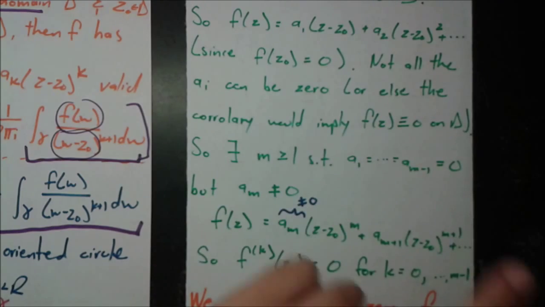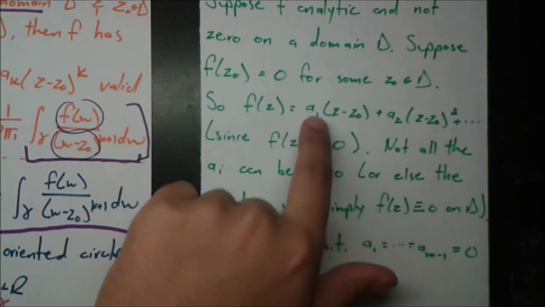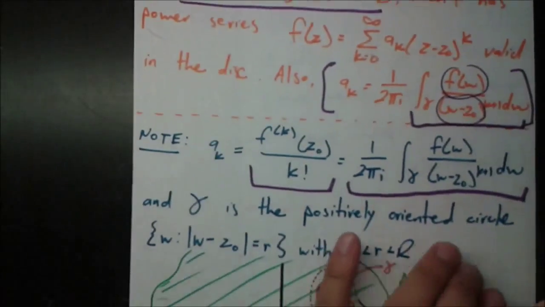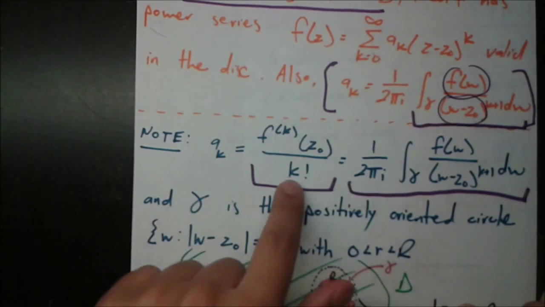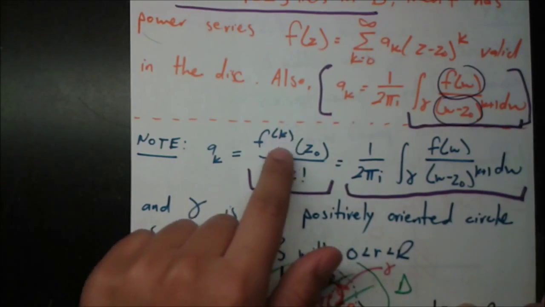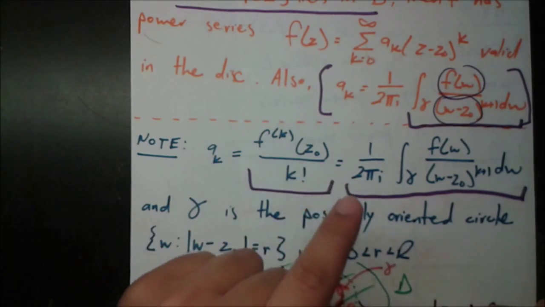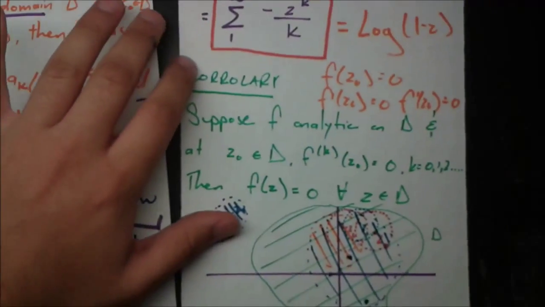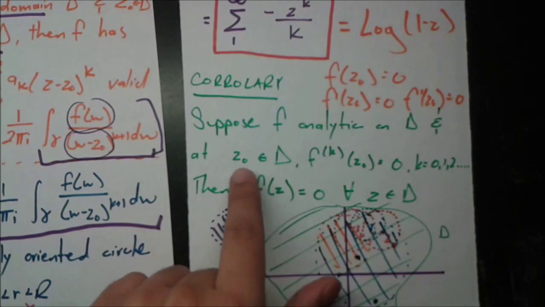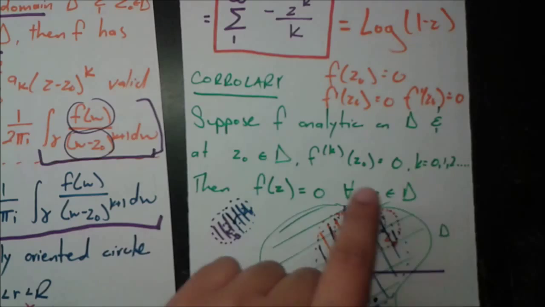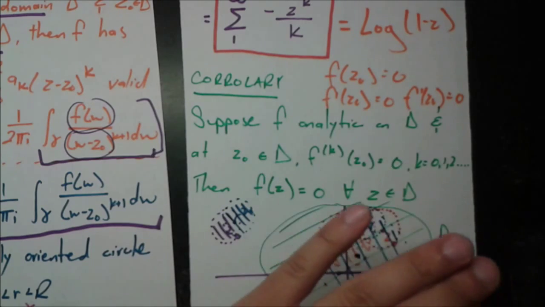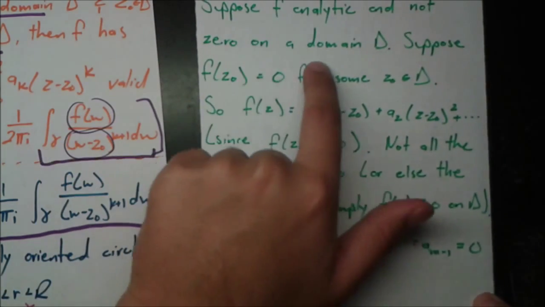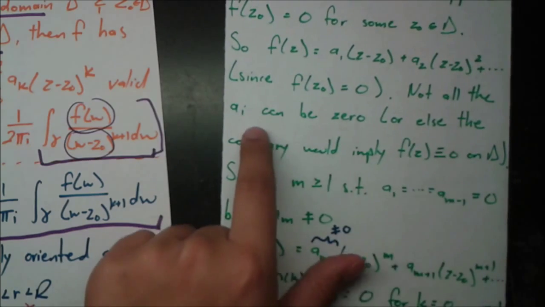Also note that not all the a sub i can be 0, because pretend all the a sub i were 0. Pretend this one was 0, this one was 0, a sub 3 was 0, and so on. What would that imply? Well, since the formula for a sub i is given by this, and k factorial is never 0, that means these derivatives are all 0. That means that f prime of z0 equals 0, f double prime of z0 equals 0, and so on. But can that be true? Well, what we learned on the back of this page was that if it were true that at z0, f of z0 equals 0, f prime of z0 equals 0, and so on, all those derivatives are 0, then f would be 0 on the whole domain. But what did we just say? We said that it's not 0 on the whole domain. So that means that not all the a sub i can be 0.